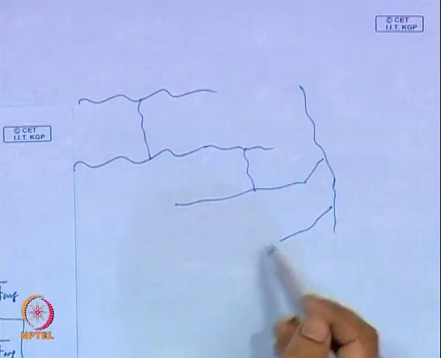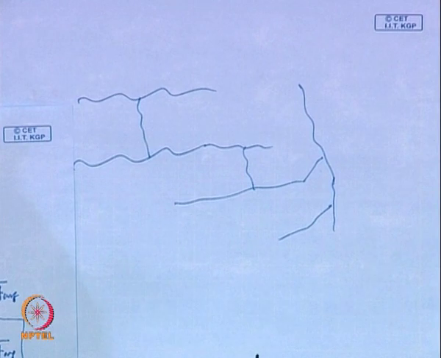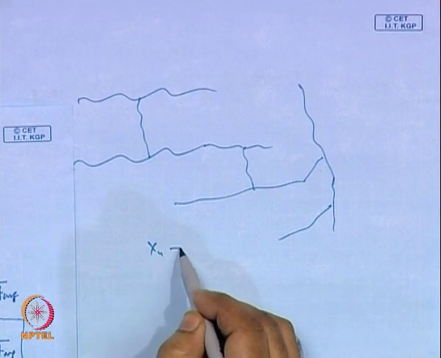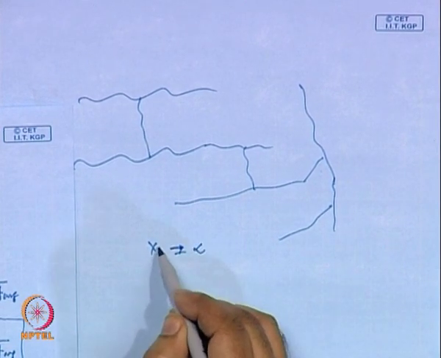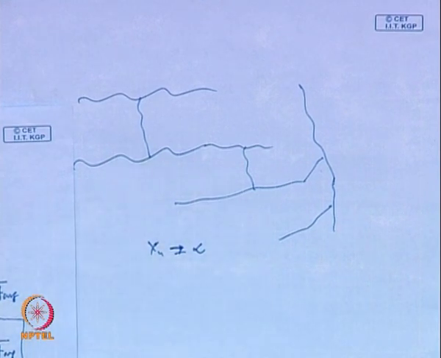Gel formation means the polymer is not soluble in the medium, insoluble in any solvent or in bulk as well. So when the molecular weight becomes infinity, Xn becomes infinity, that means the entire polymer is cross linked with each other, and the first sign of gel formation happens. We call that the gel point.